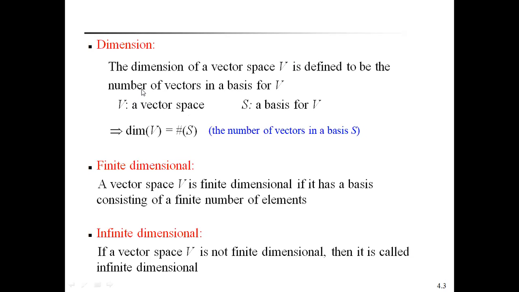The dimension of a vector space is defined as the number of vectors in the basis for V. Then the dimension of V is equal to the number of vectors in a basis S. Since S is a basis for V, the dimension of V is equal to the number of vectors in S. This is the definition of the dimension of a vector space.